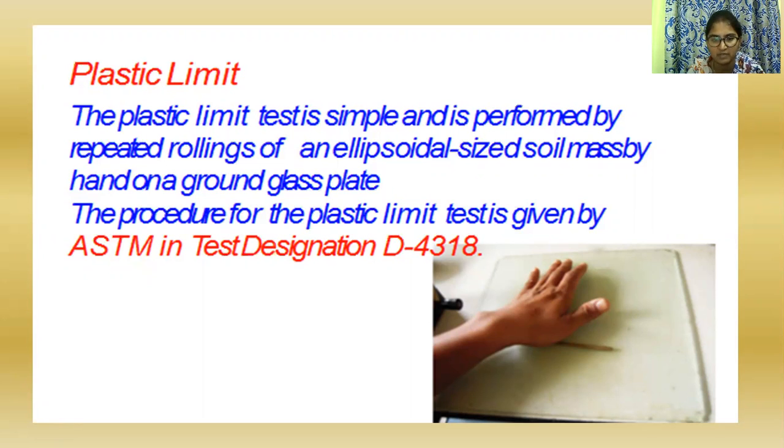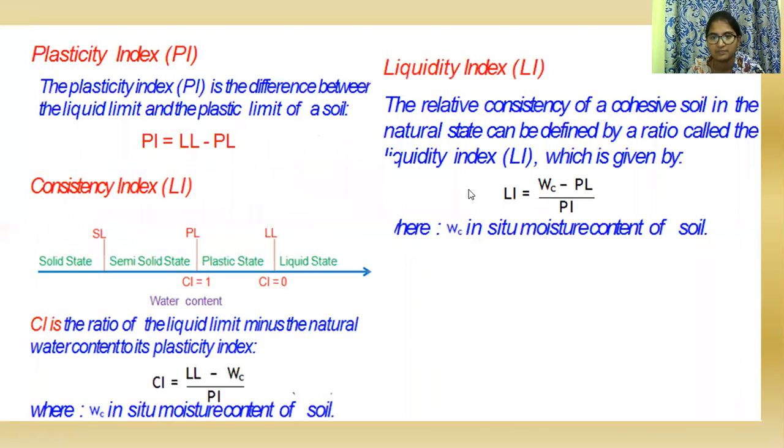So a 3 mm thread is formed, and after collecting the 3 mm threads they are weighed. We take the wet thread plus container weight, and after 24 hours we take the dry thread plus container weight. We then deduct the container weight.